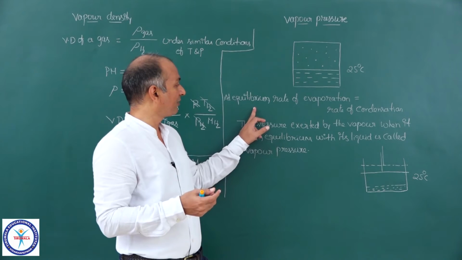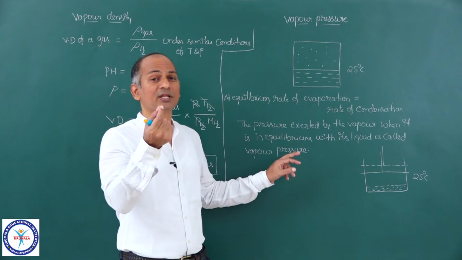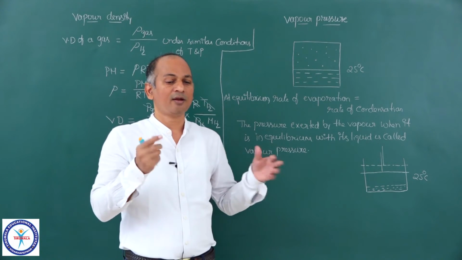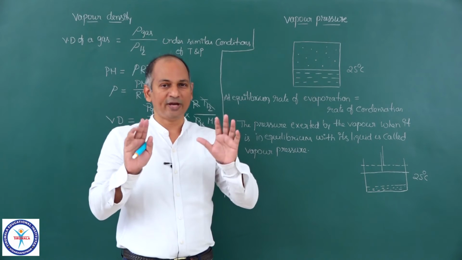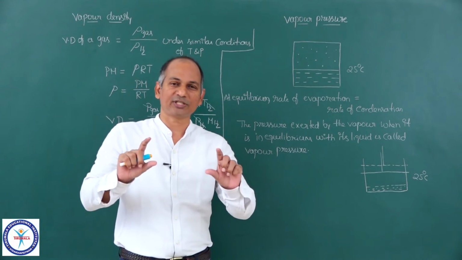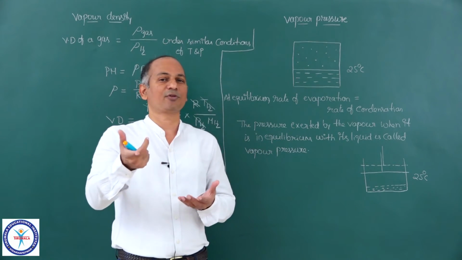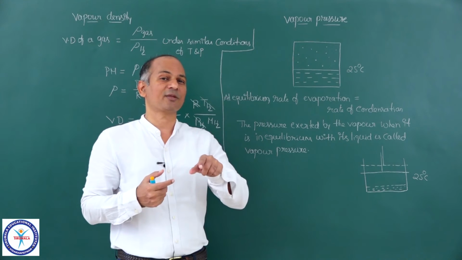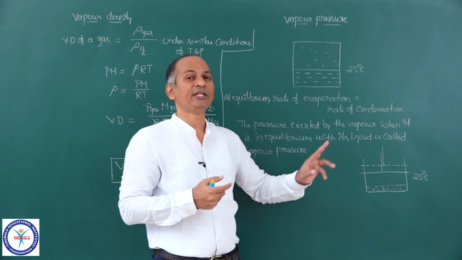And all of you please remember one thing, vapor pressure is an equilibrium concept. You measure the vapor pressure only at equilibrium. Now you raise the piston, don't measure the pressure immediately. You wait for some time. And if you give sufficient time to the system, then the system comes to equilibrium. That means rate of evaporation becomes equal to rate of condensation. Then you measure the pressure and you will find that that pressure is equal to the initial pressure.